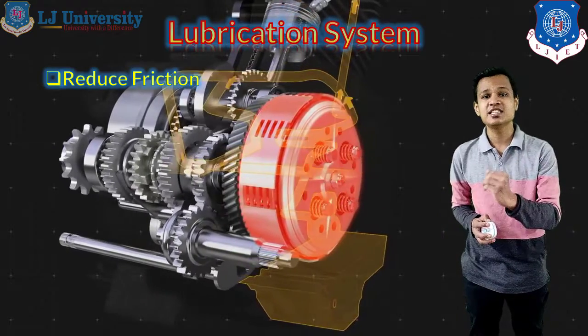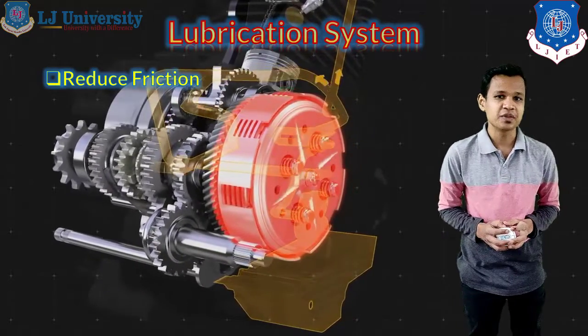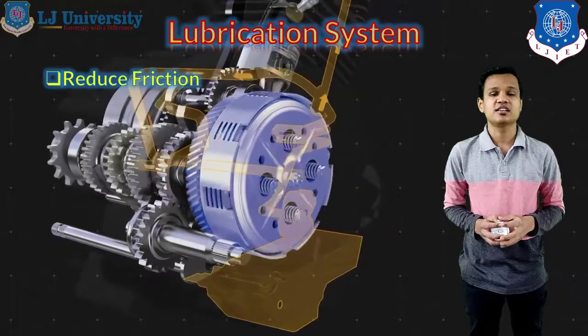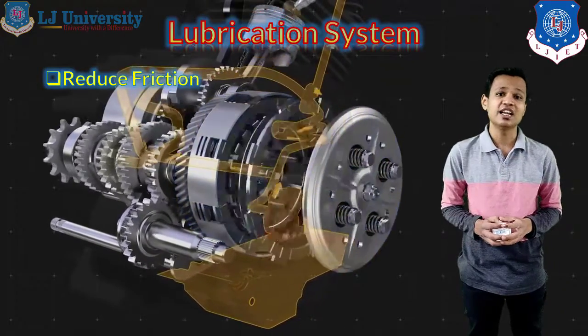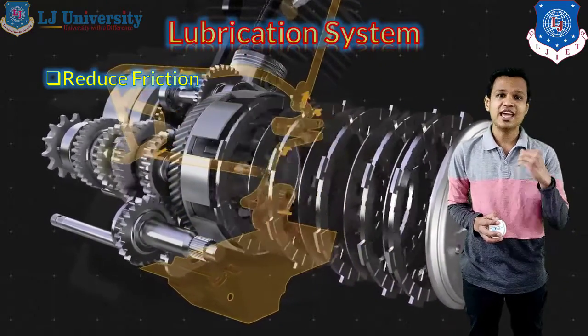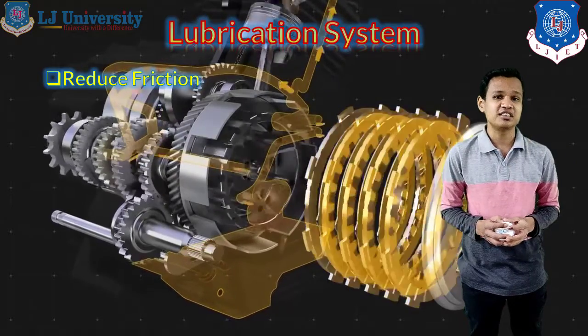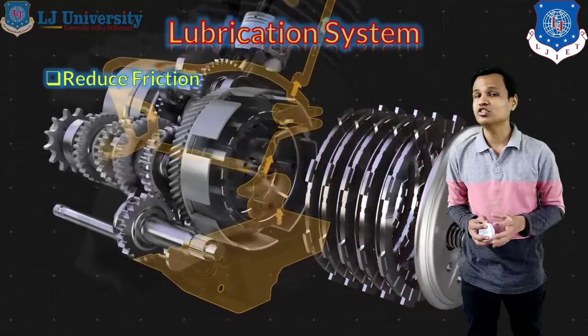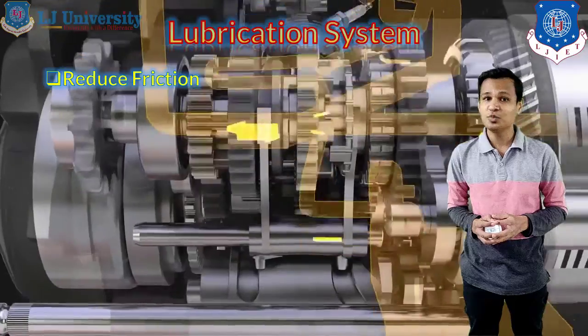Without maintaining the lubrication system, the engine can face serious problems in the long term. So we have to maintain the lubrication system.